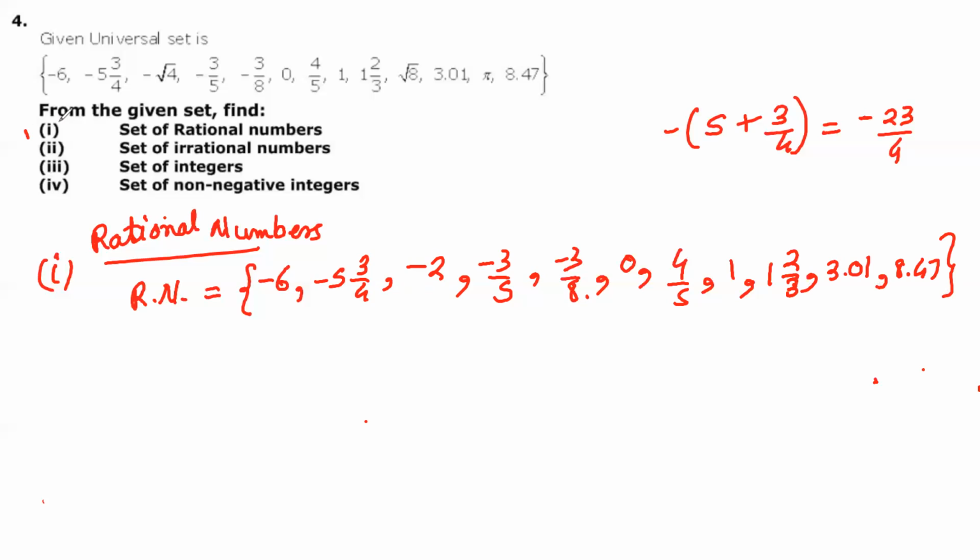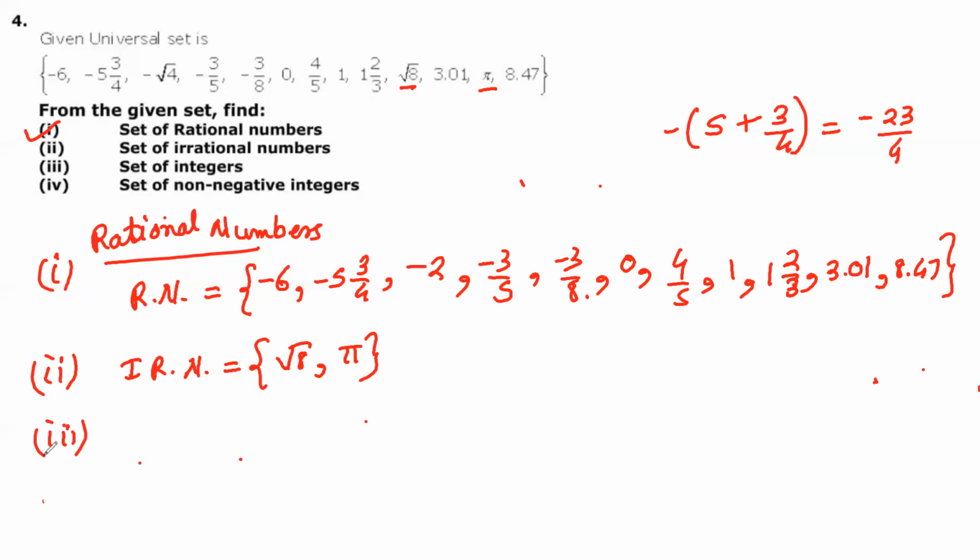So the first one is clear to all of you. Okay. So next is the set of irrational numbers. Only two numbers are irrational numbers. Which one? Under root 8 and pi. So I will say IRN, irrational numbers. So it will be only under root 8 and pi.